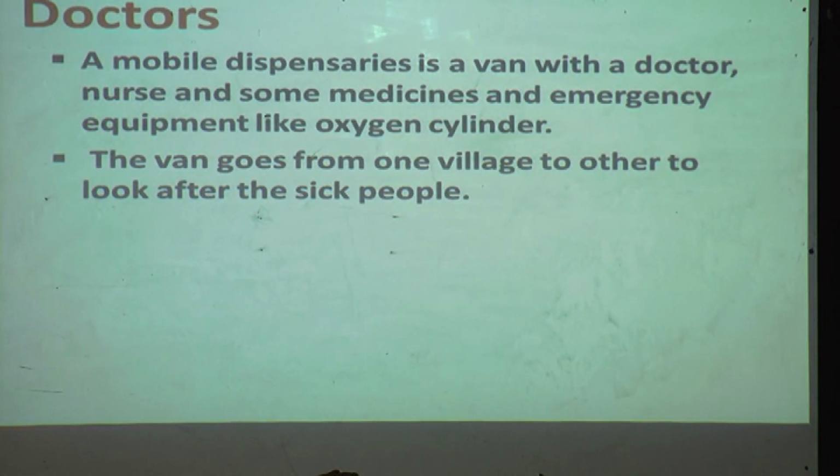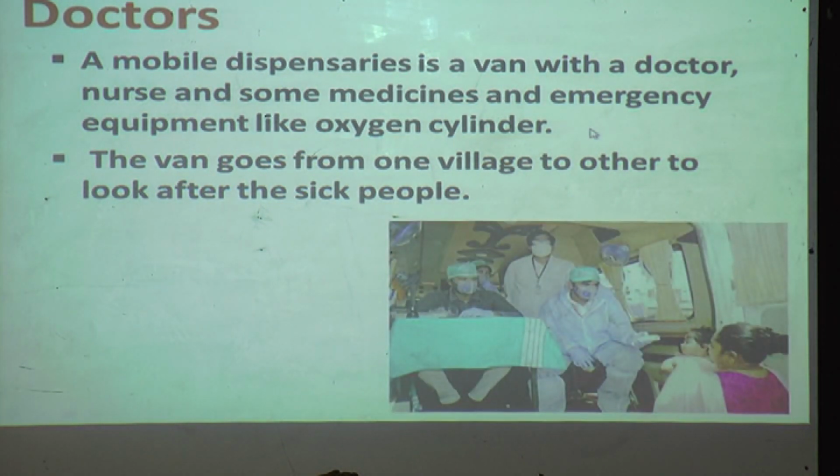A mobile dispensary is a van with a doctor, nurses and some medicines. What is the mobile dispensary?